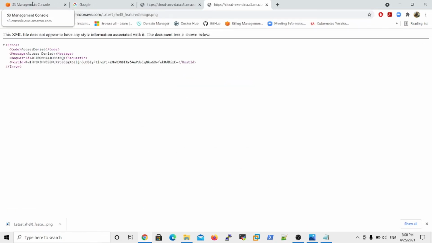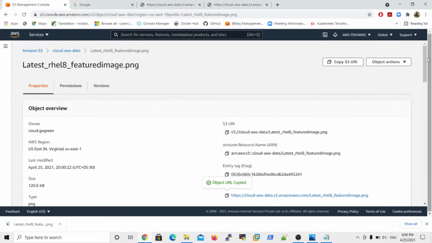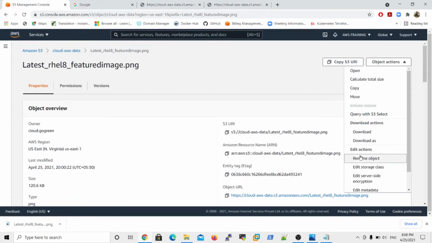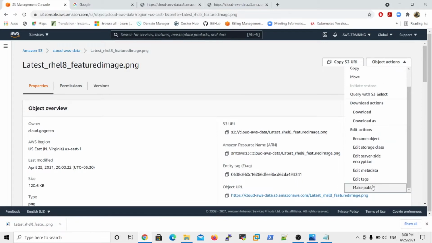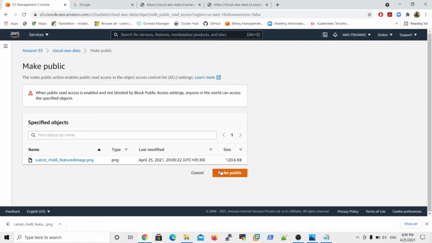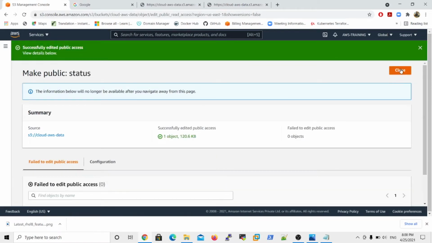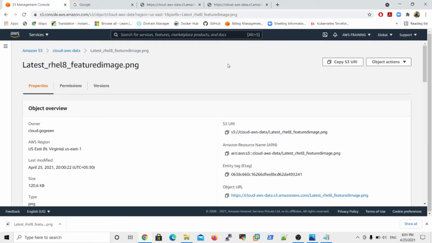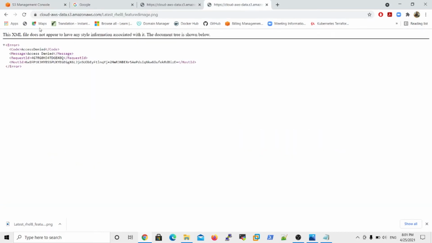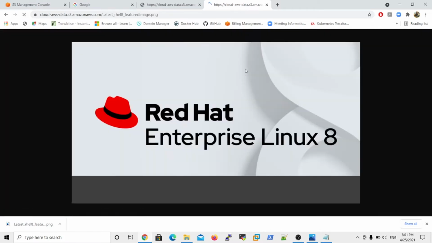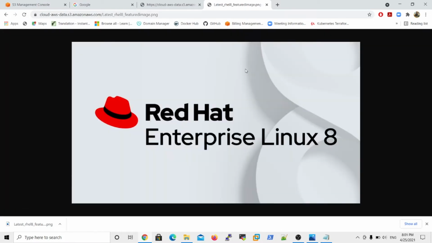By default it is private, and you must keep it in public mode. So how do we give public mode? Here is the make public option. Right, so now you are able to see the image content. So that is the image file, and you don't have any errors on the screen. So this is the way to access objects from the buckets.